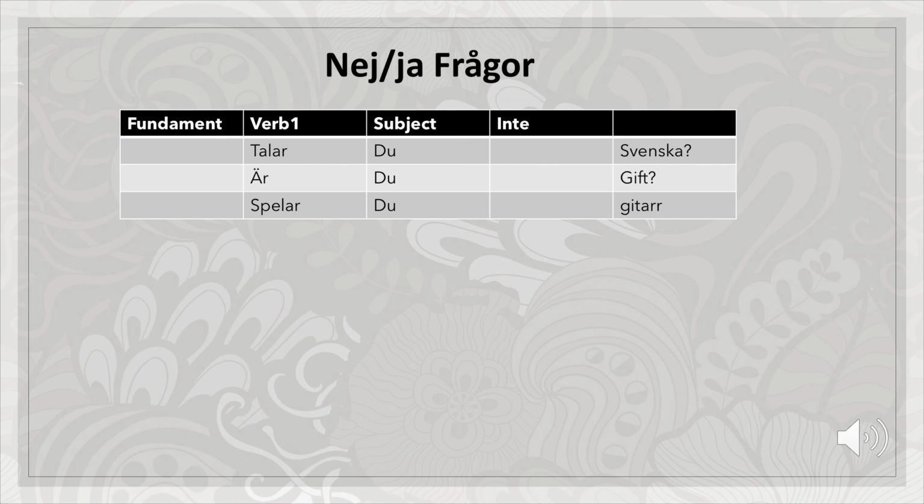When we just need to reply nej or ja, the sentence starts with the verb. The example is Talar du svenska? Nej, ja. Är du gift? Nej, ja, depending on your reply.